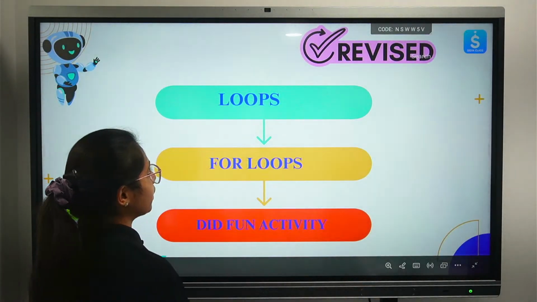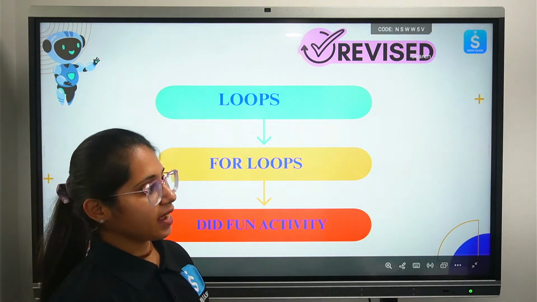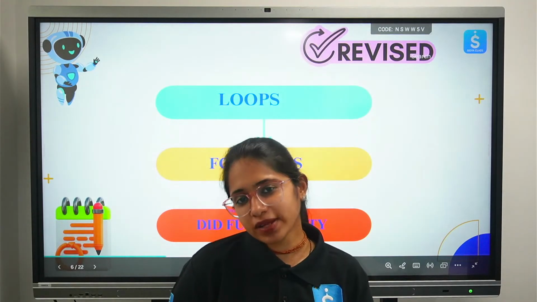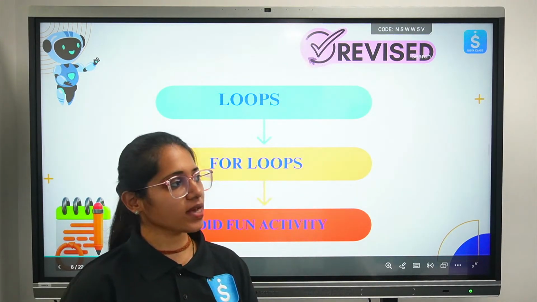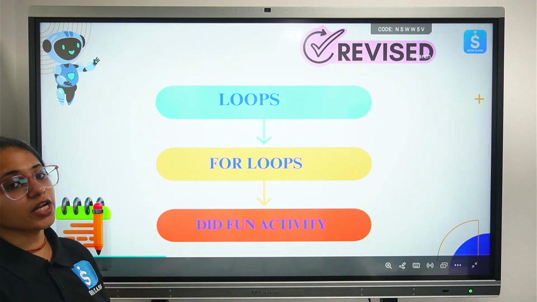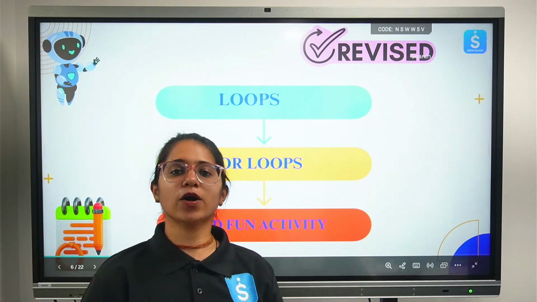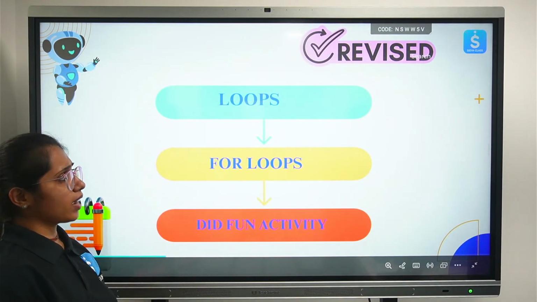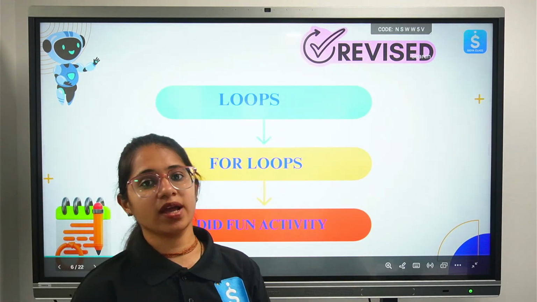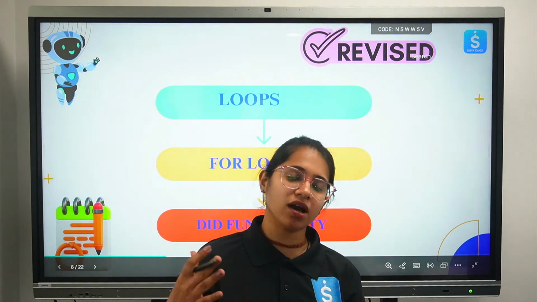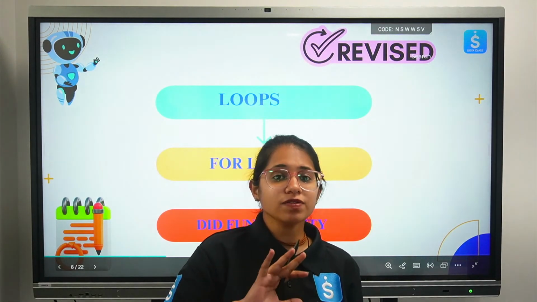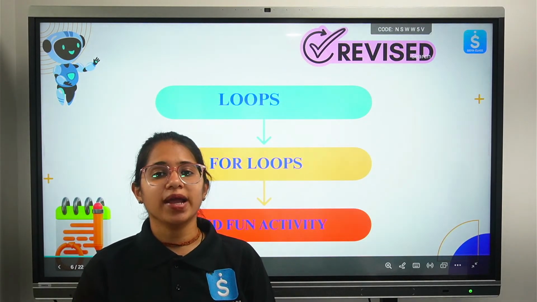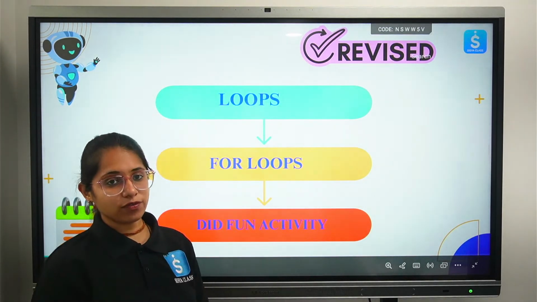Before going ahead and understanding what while loops are, let's first revise what we learned in our previous session. Yesterday's session was all about understanding loops from the basics, and we learned about for loops and did an amazing activity. A loop is when your task is repeating again and again. Then we saw how a for loop works and what its syntax is, and then we did a very fun activity.